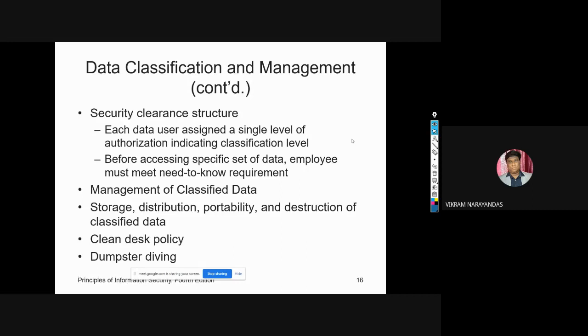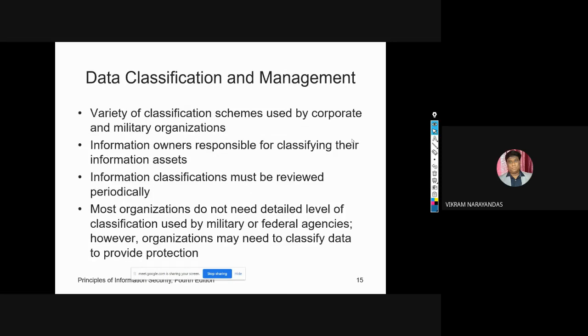So organizations need to classify data to provide protection. We have 5 levels of classification schemes. One is the unclassified data.